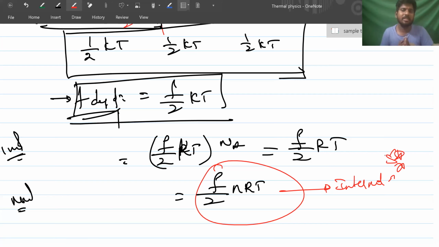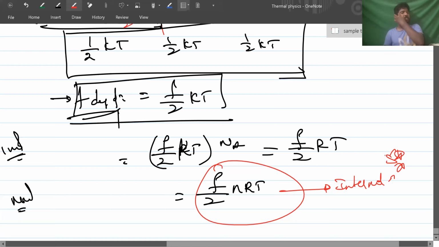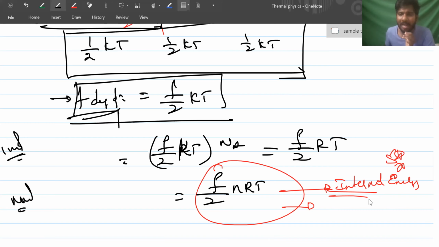Directly you can say it has F degrees of freedom, and its energy is F by 2 nRT. n is the number of moles, R is the universal gas constant, T is temperature. Did you understand how I derived it? Internal energy is not dependent upon path.